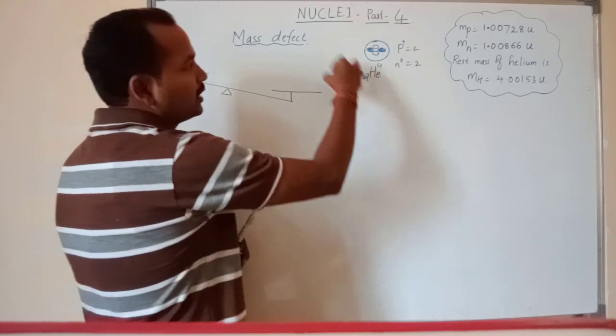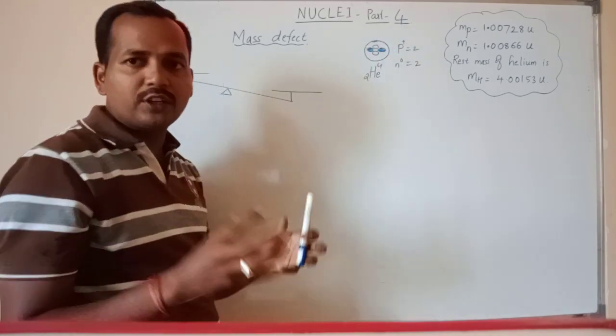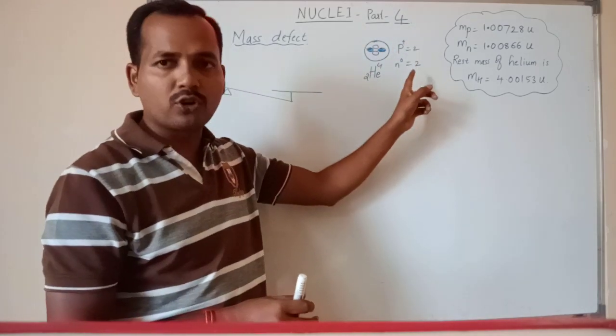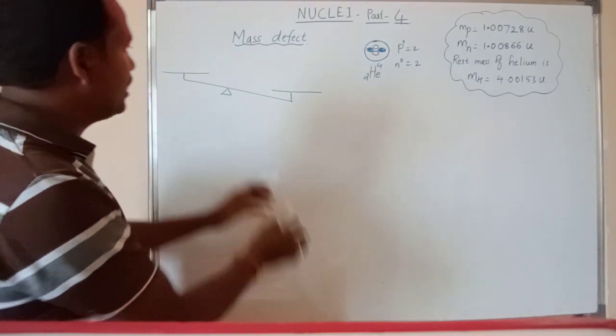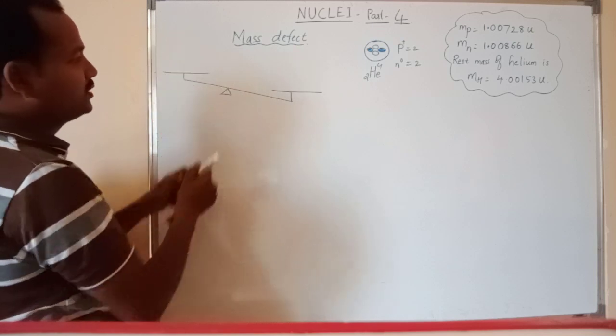So this is a combined nucleus. The nucleons, 2 protons and 2 neutrons, are combined in a nucleus, which I keep on one pan of a balancing device.